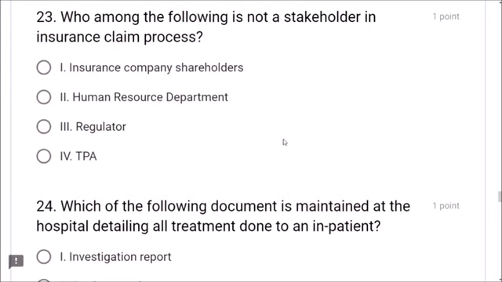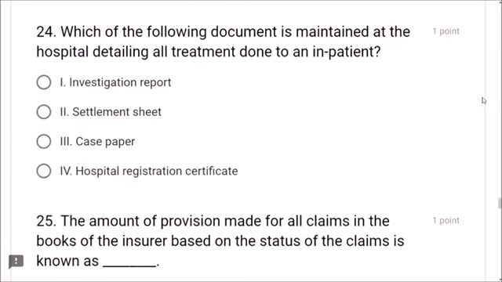Question number 23. Who among the following is not a stakeholder in insurance claim process? So while claiming insurance, who is not involved? Insurance company, shareholders, human resource department, regulator, TPA. Human resource department is the correct answer, friends. It is not related.